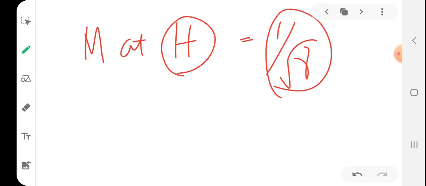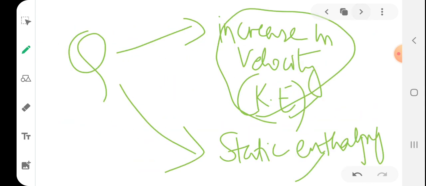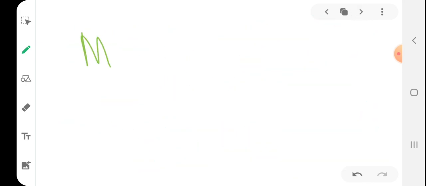So when this particular point H is reached, where Mach becomes equal to 1 by root gamma, the fluid is in such a situation that it absorbs the whole of the heat added to increase its kinetic energy.